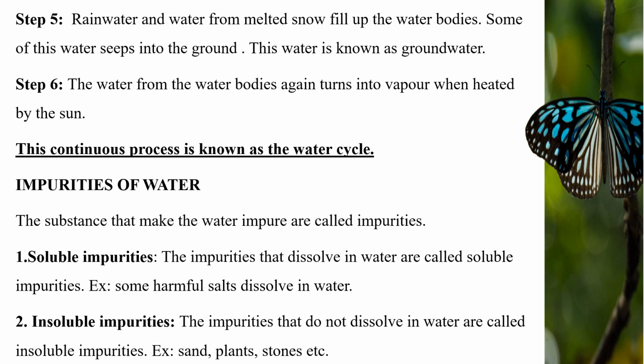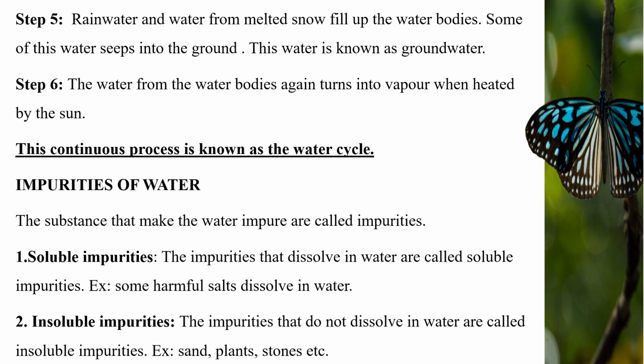Step 5. Rainwater and water from melted snow fill up the water bodies. Some of this water seeps into the ground. This water is known as groundwater. Step 6. The water from the water bodies again turns into vapor when heated by the sun. This continuous process is known as the water cycle.